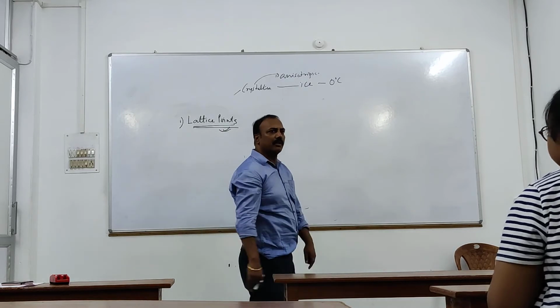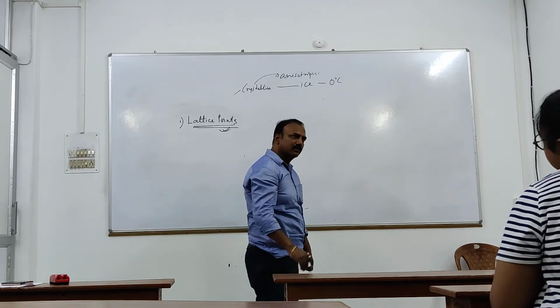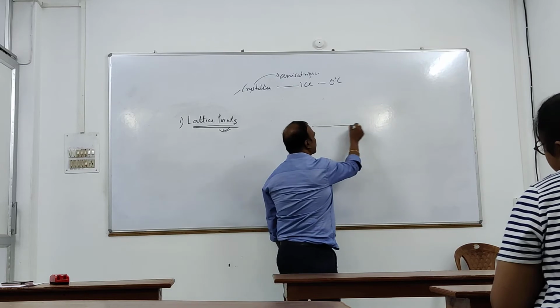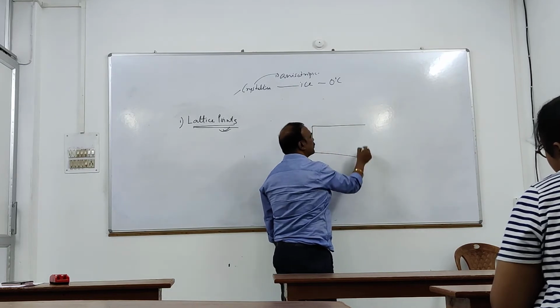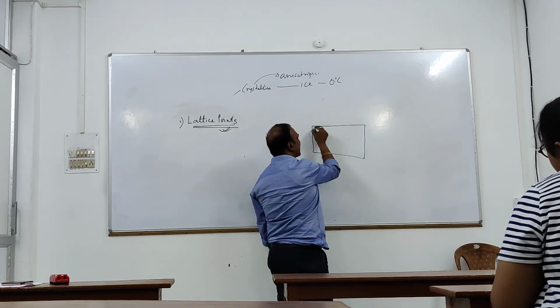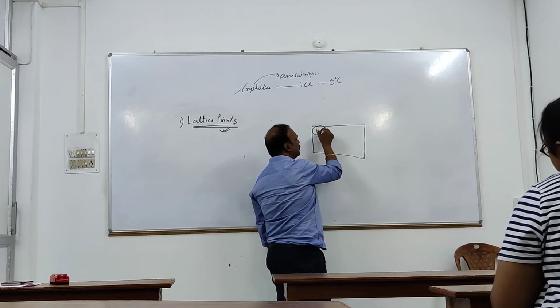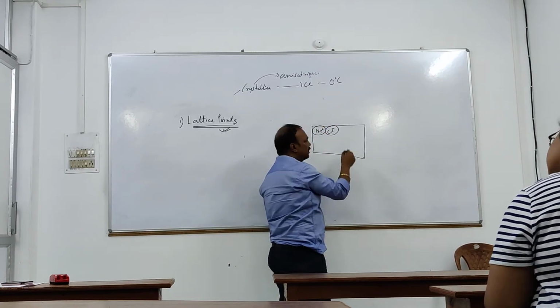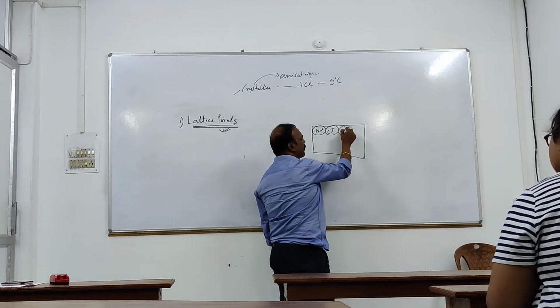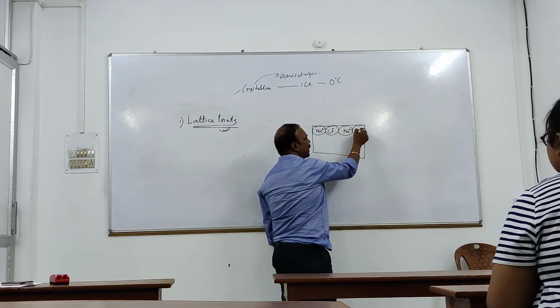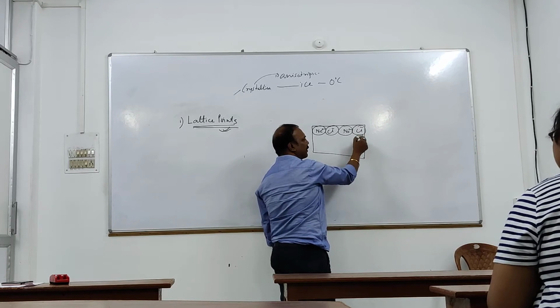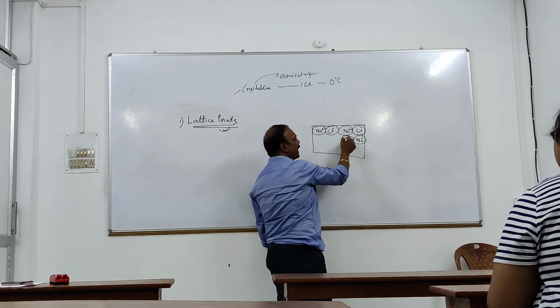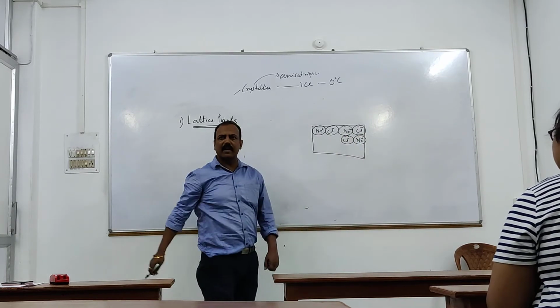For example, if I talk about a sodium chloride crystal, if the crystal is perfect, how should it be arranged? I am just trying to draw it in two dimensions. Chloride ion, sodium ion, chloride ion, sodium ion, chloride, and so on, very uniformly arranged.